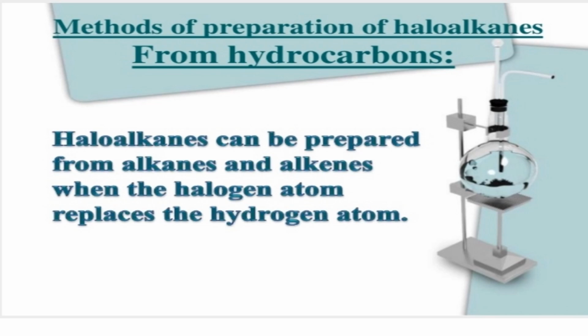Next comes the methods of preparation of haloalkanes, prepared from alcohols and by the halogen exchange method. That detail we are going to study in the next class. Thank you students.